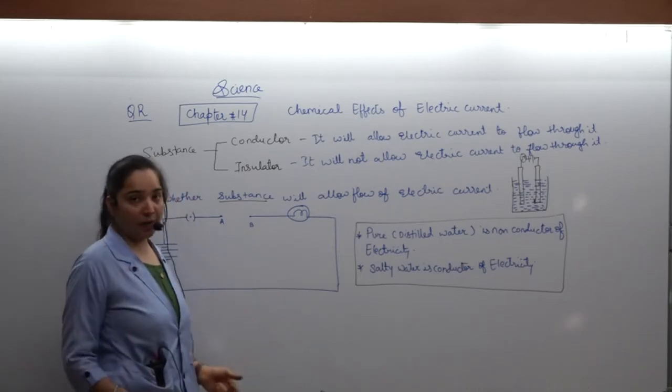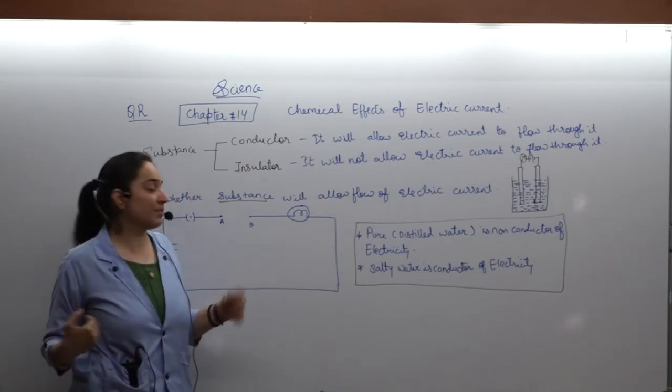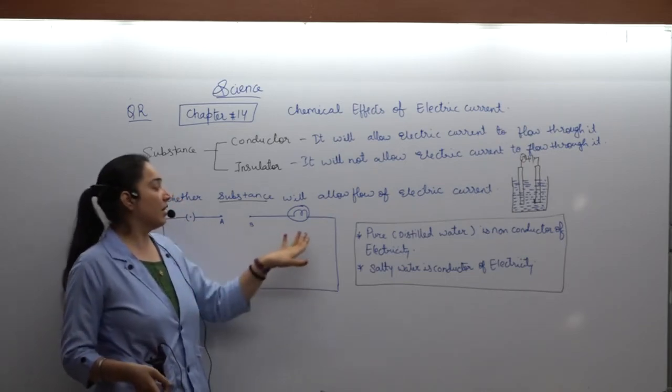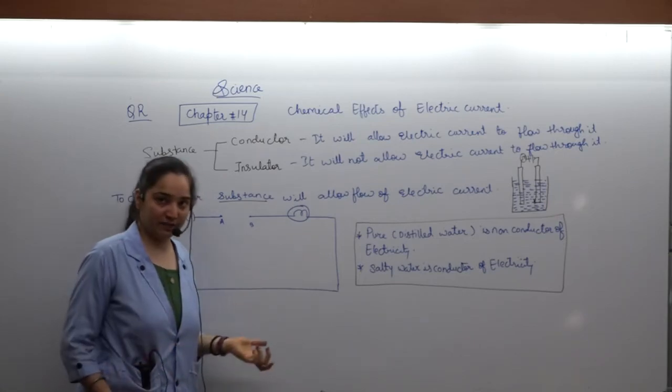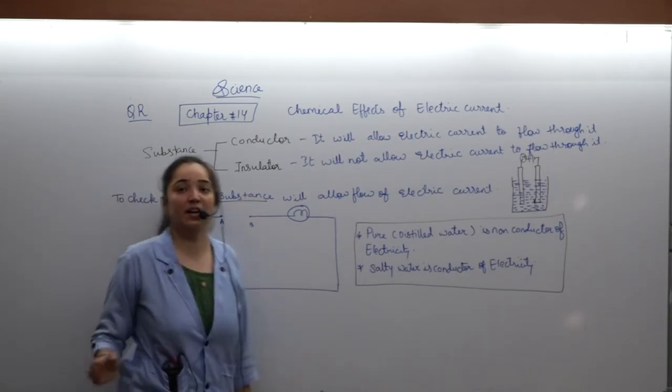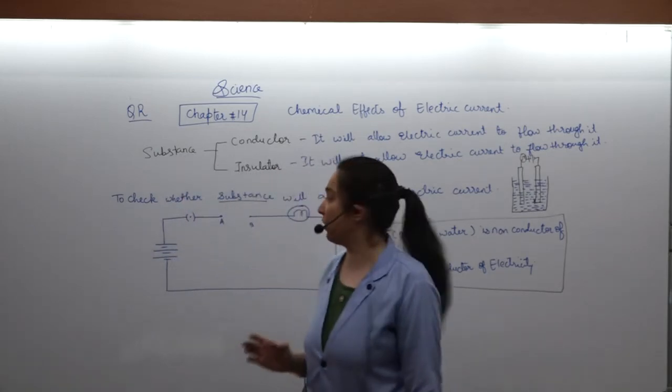In the observation table, note down all the things whichever you are keeping over here one by one in the table, and just write whether the bulb glows, yes or no. What can you conclude? We can check whether any substance is allowing the flow of electric current or not.